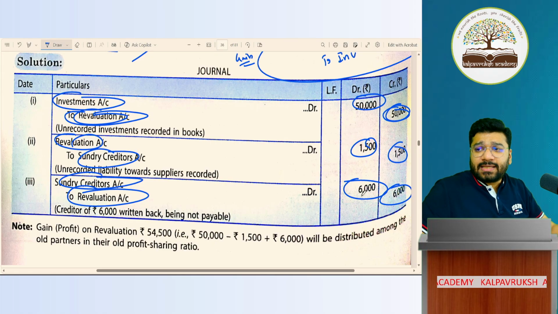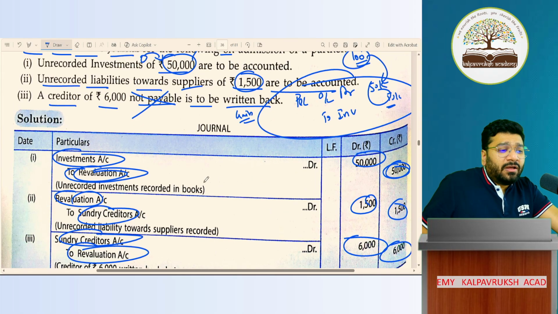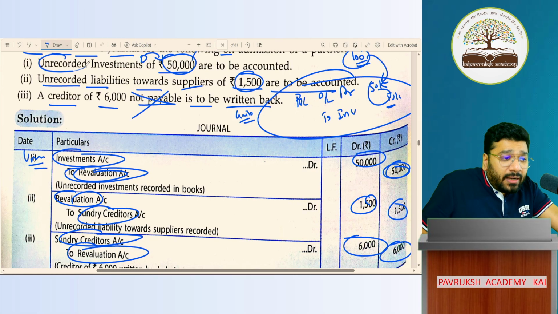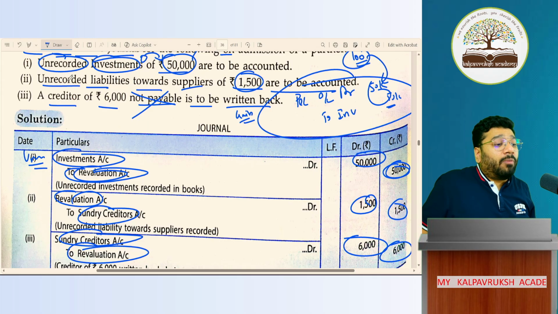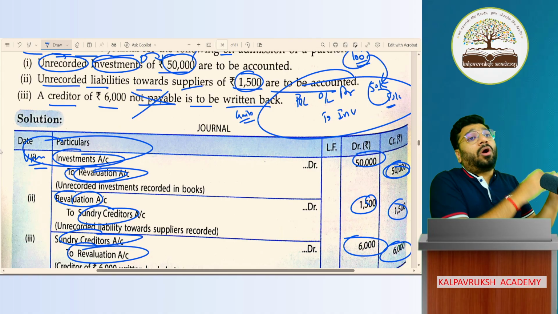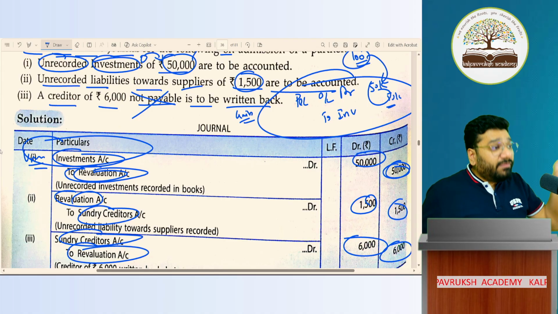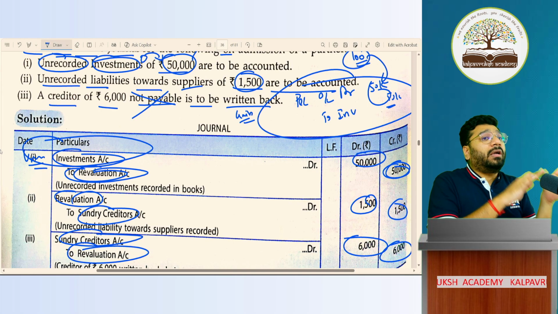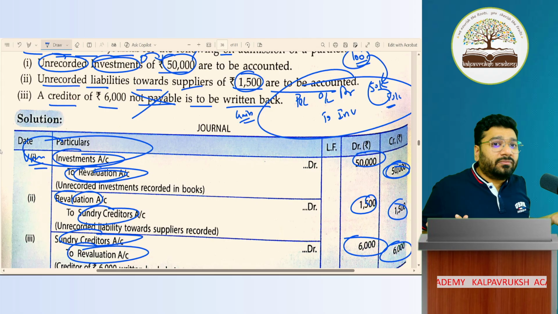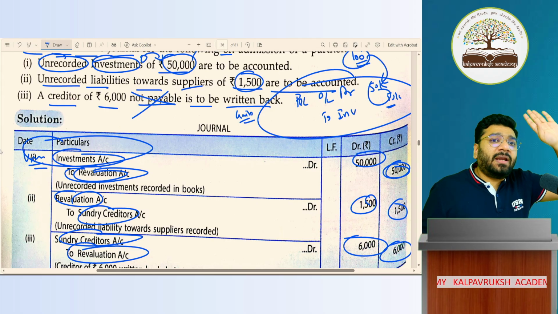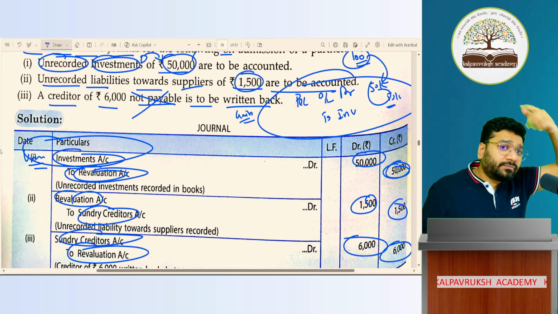See, the question is asking, sir, here investment is written, no. Why have they not written unrecorded investment? The word unrecorded investment is trying to signify what? That this asset is not there in the books, please record it. So just because I'm going to record it, will I copy paste the entire word as it is? Even if I open the ledger like that, what purpose is the word unrecorded going to serve you? No. So we'll write just investment account and debit it. That's all.